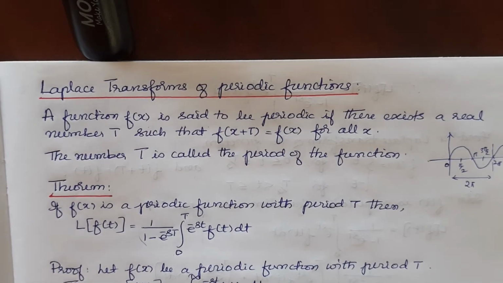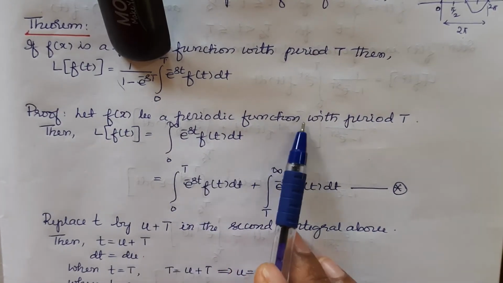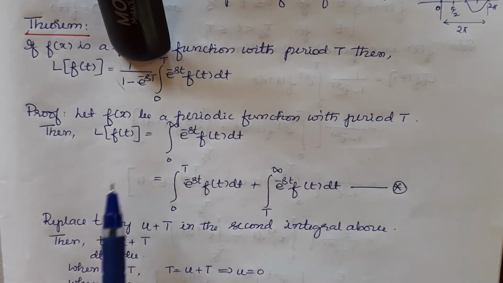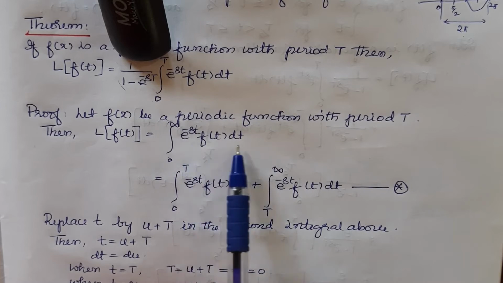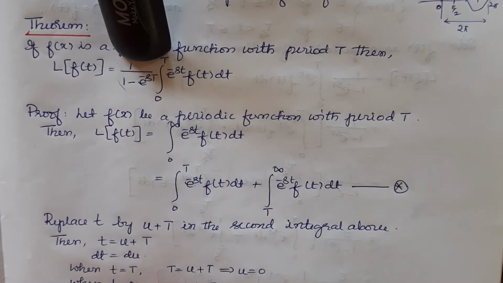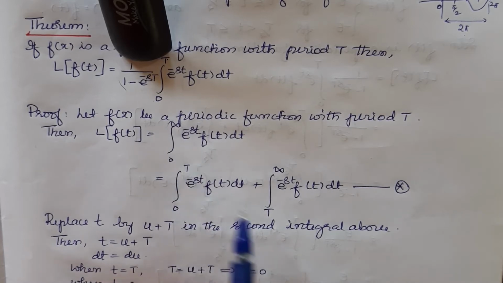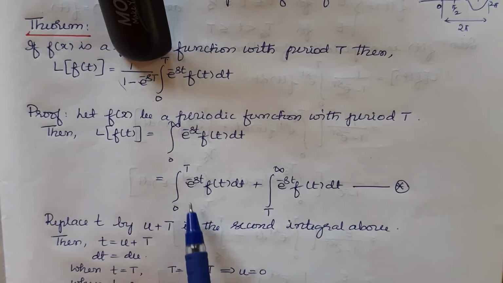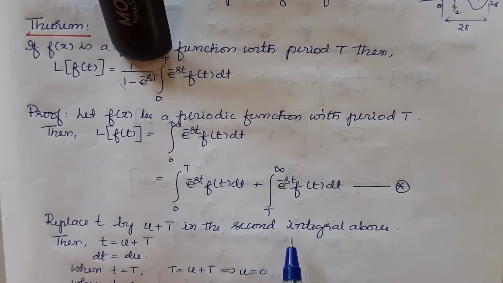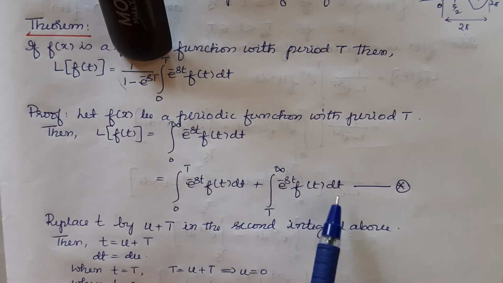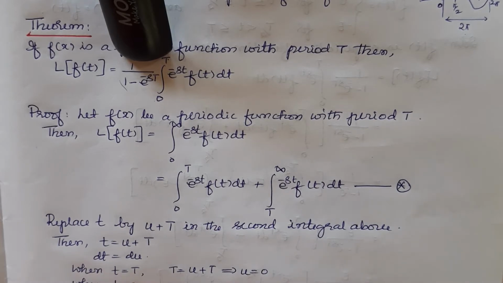So let's start with the proof of the theorem. Let f(x) be a periodic function with period T. Then by definition, L of f(t) is the integral 0 to infinity of e power minus st into f(t) dt. I will split the integral of 0 to infinity into 0 to T and T to infinity: the integral 0 to T of e power minus st f(t) dt plus the integral T to infinity of e power minus st into f(t) dt, and I will call this equation star.